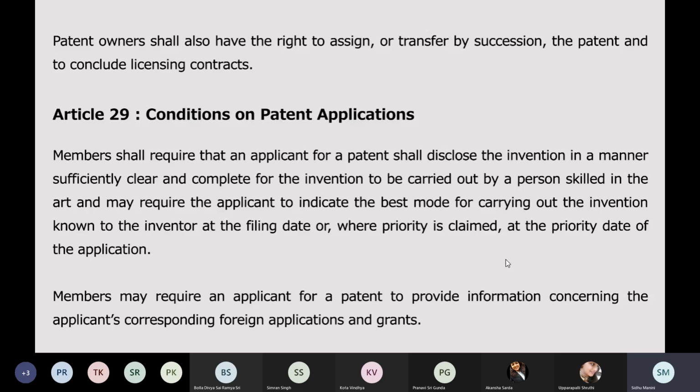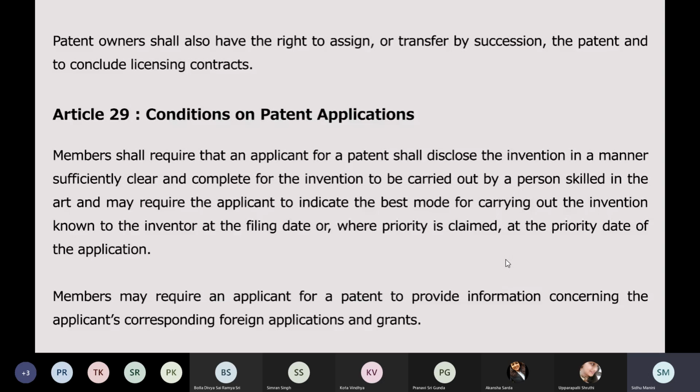Now, best mode is an important term here. If you think that I don't want people to operate my invention even after my patent gets over, and you list down a very difficult mode of operating the invention, because you don't want people to operate it easily and utilize your hard work, so you give a method of operation which you would have used as a last resort.